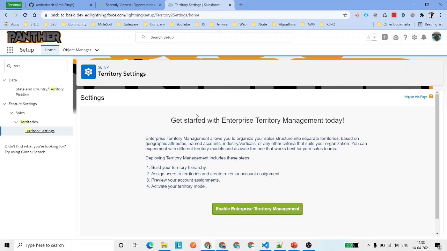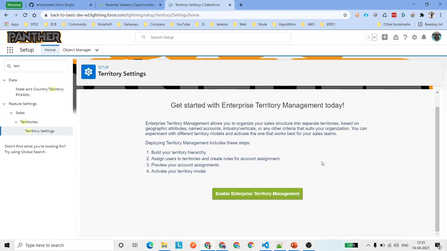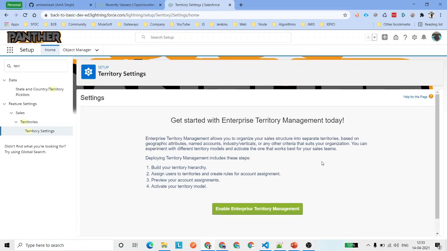So this is our Salesforce environment, and what you need to do is just log in to your Salesforce environment, navigate to setup. From the home page, search for territory here, and under the feature setting, Sales Territories, you will be able to see these territory settings. For the first time, you will see your page like this if the territory is not enabled for your Salesforce environment. Just go ahead and click on this green button which says Enable Enterprise Territory Management.